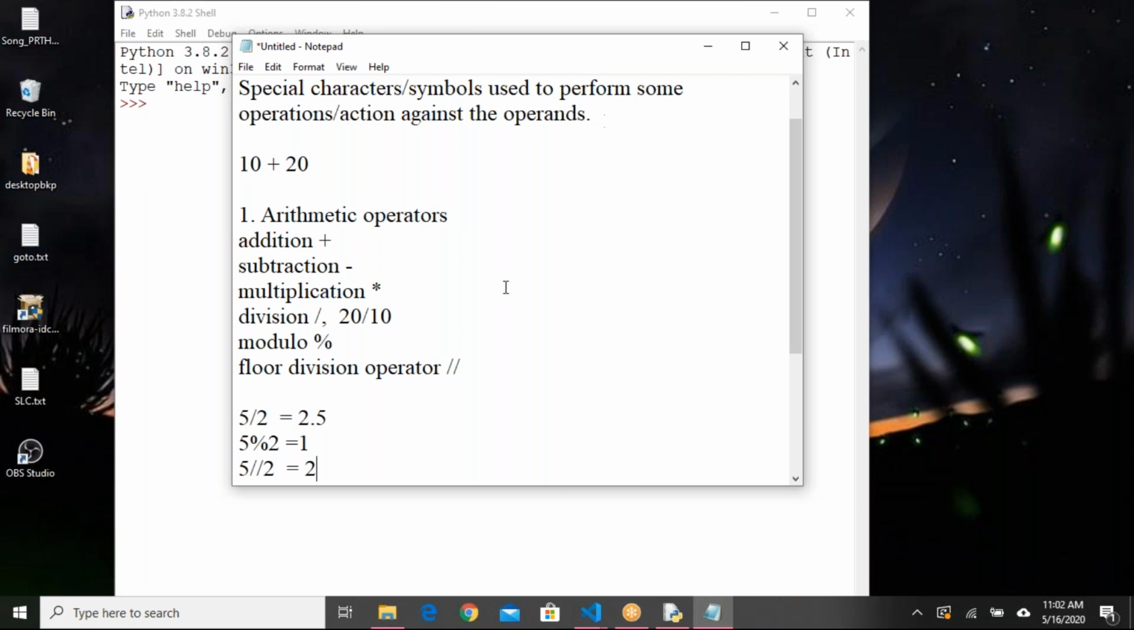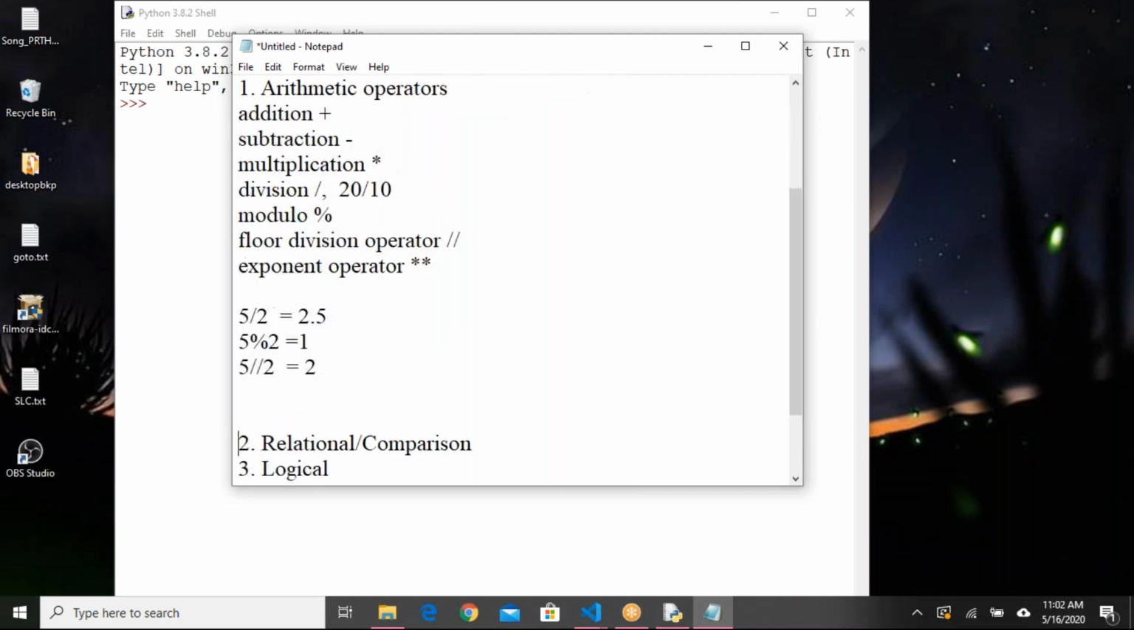Next operator we have is exponent operator. We can say exponent or exponential, exponent only. For that we use double star. Exponent operator means you can use like this: 3 star star 2. That means 3 square, and 3 square is 9, right? These are the list of arithmetic operators.